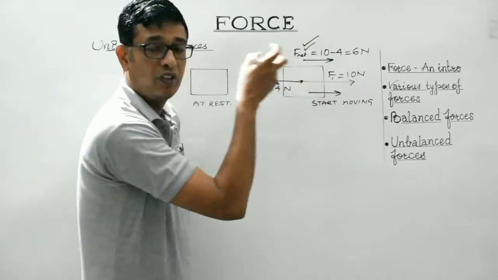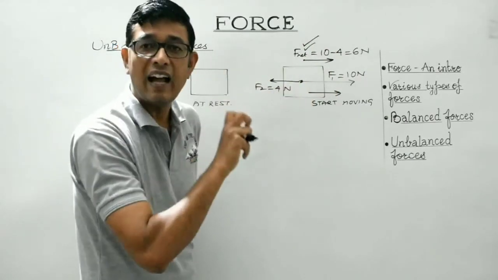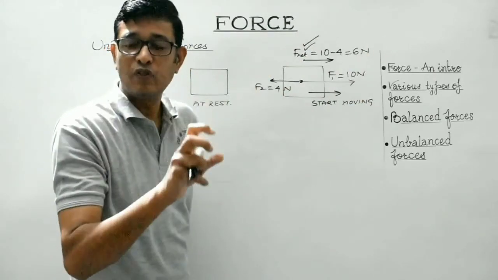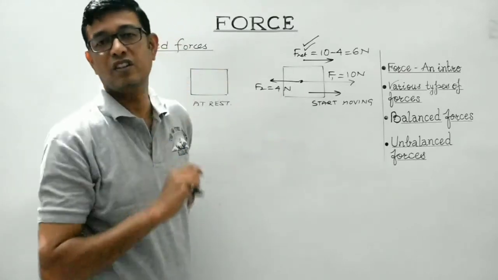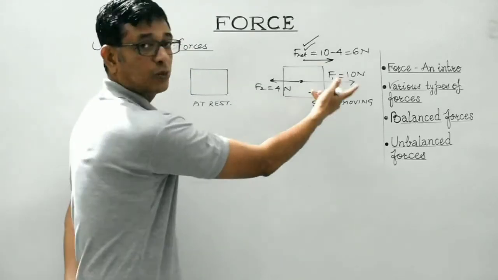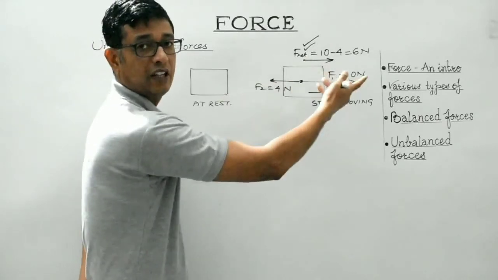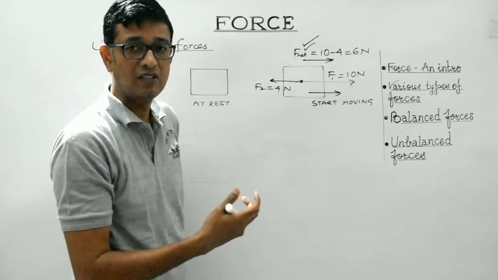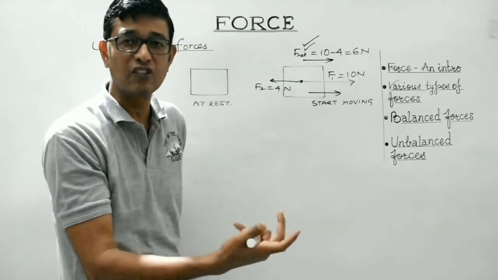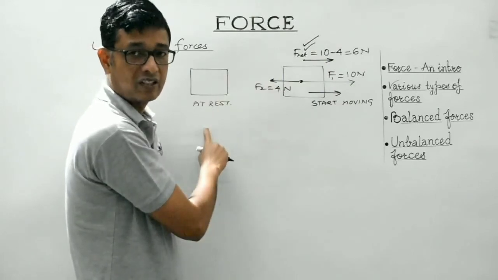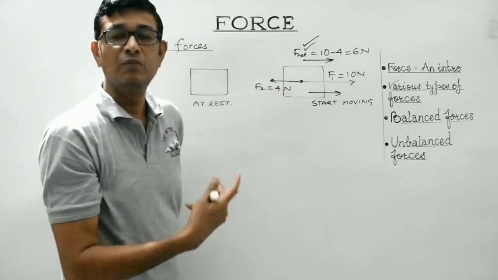Actually, in this case, the body will start moving and it will start getting accelerated, because force always tends to produce acceleration in the body. It is changing its speed from 0 to some finite value. Isn't it? So it must be a case of acceleration, since a change in speed, a change in velocity, results in acceleration. So the body which was earlier at rest now starts moving.